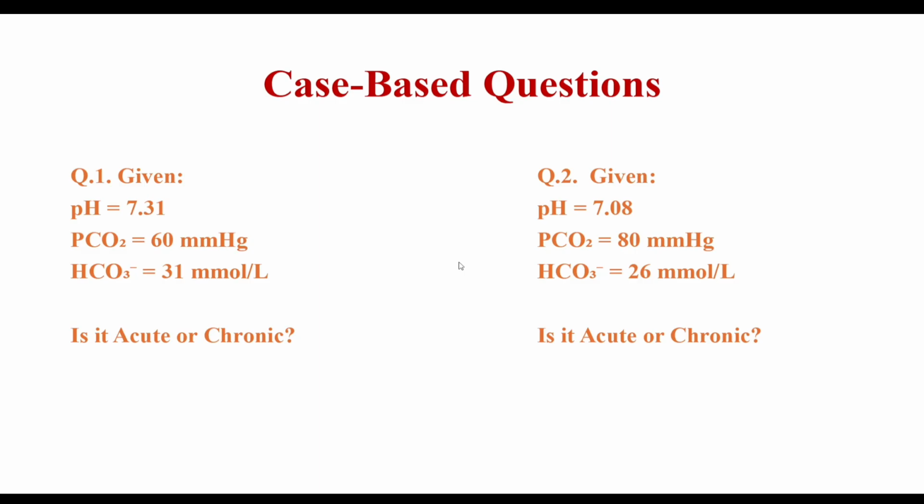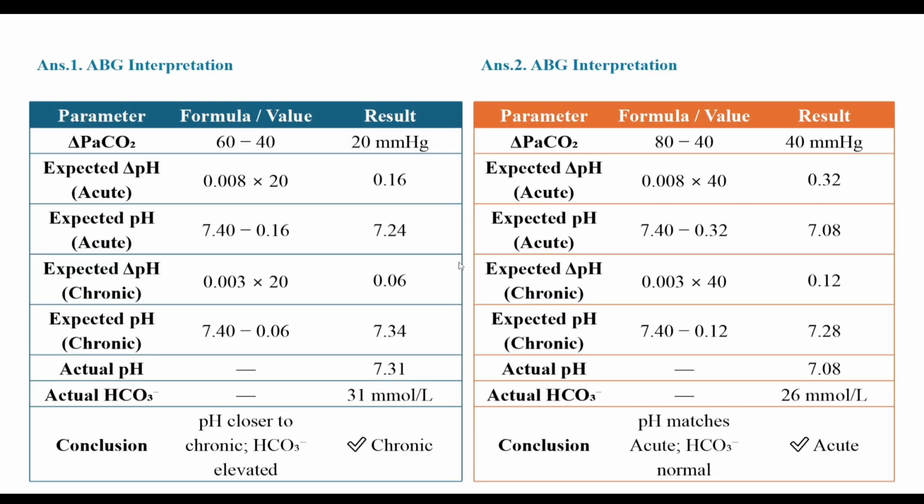So whether it is acute or chronic, how to define it or how to calculate? See the answers. Delta PaCO2 is 60 minus 40 equal to 20. So expected delta pH equal to 0.008 in acute case into the carbon dioxide difference of 20.